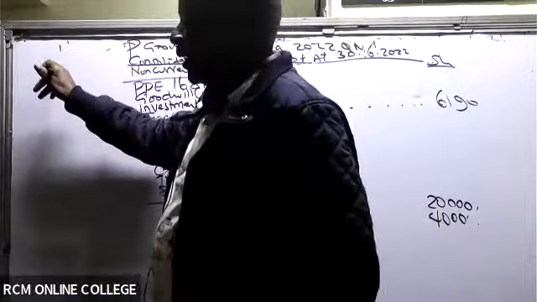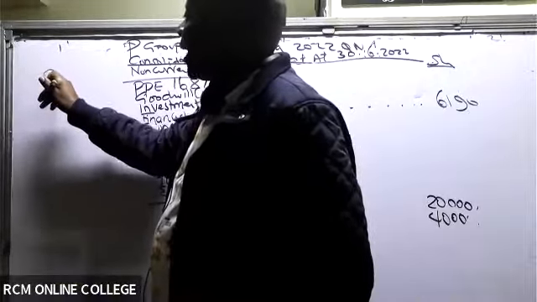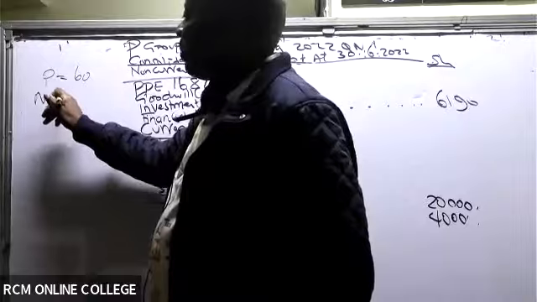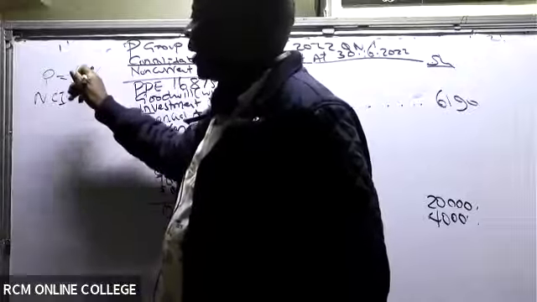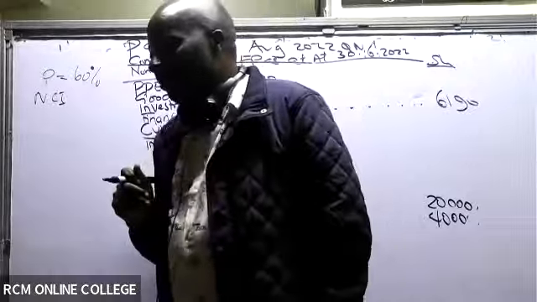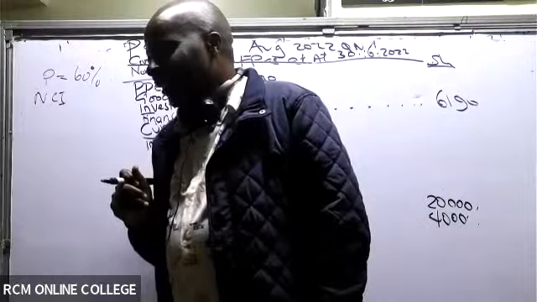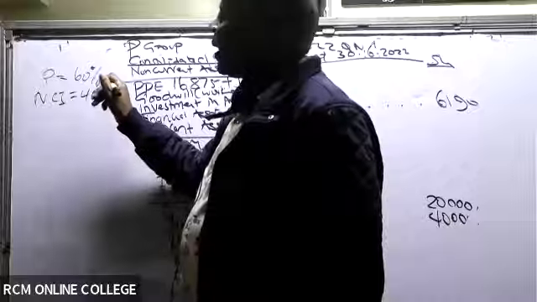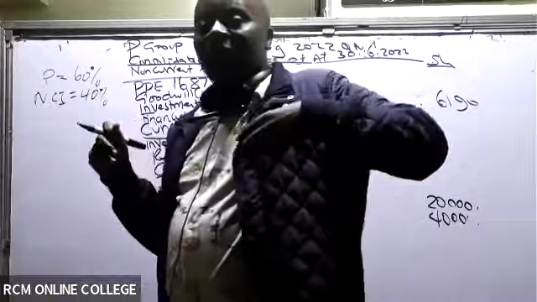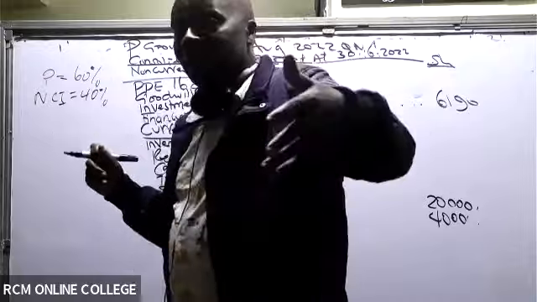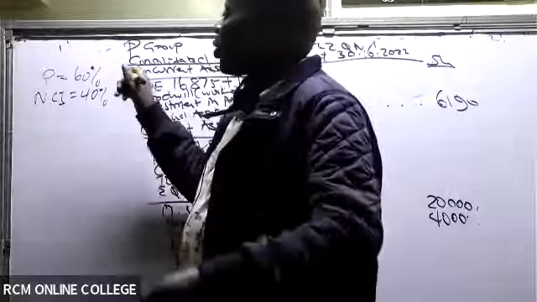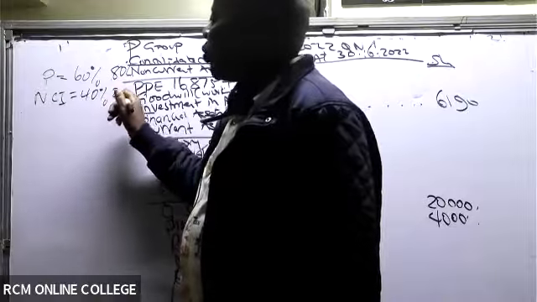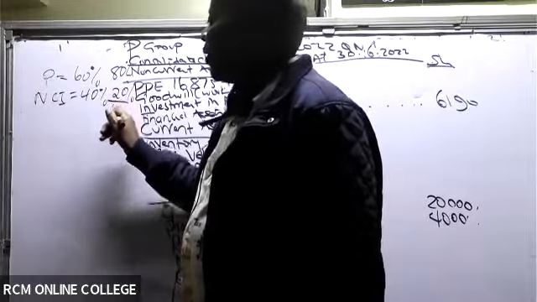Initially, the parent had 60%. And NCI had how much? If the parent has 60%, NCI has 40%. This was the initial status. And then we, as parent, bought an extra 20%. So we moved to 80%. And by doing this, the NCI was squeezed to 20% out of 100%.